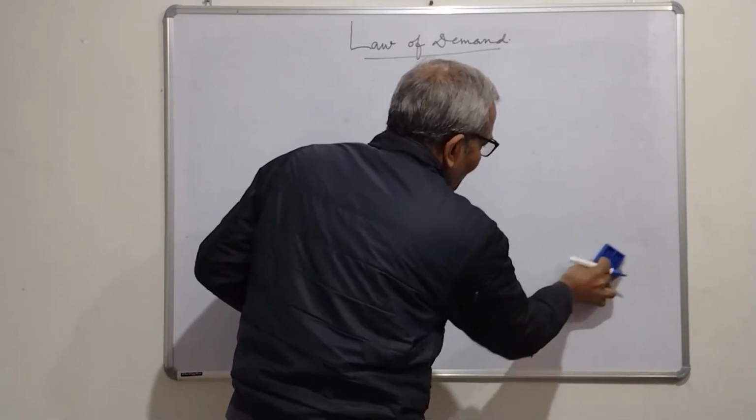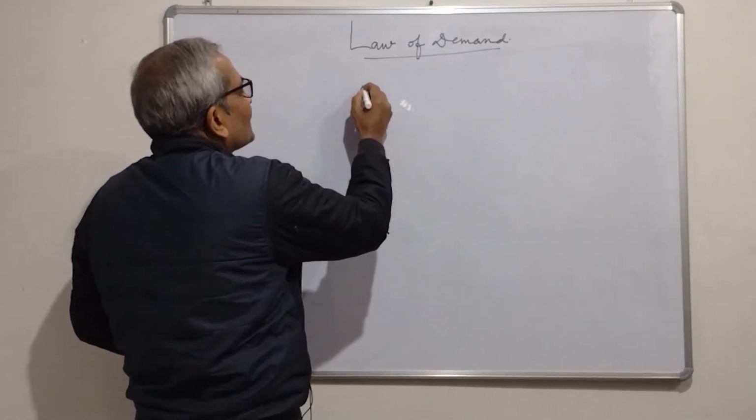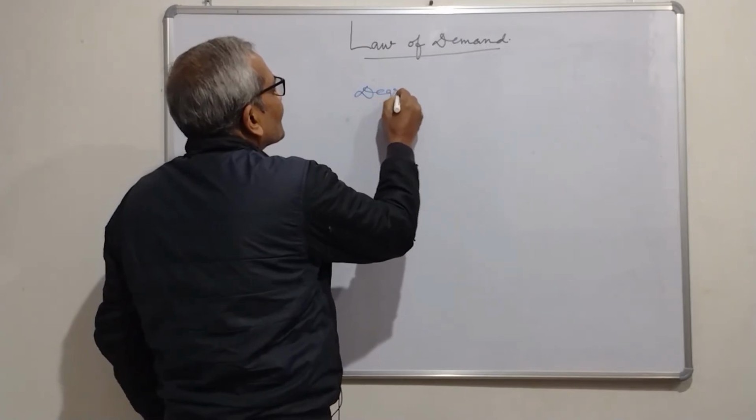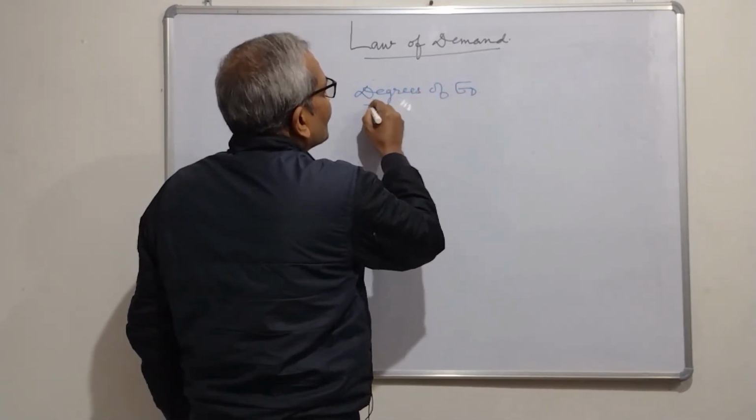So here we will be talking about degrees of price elasticity of demand.